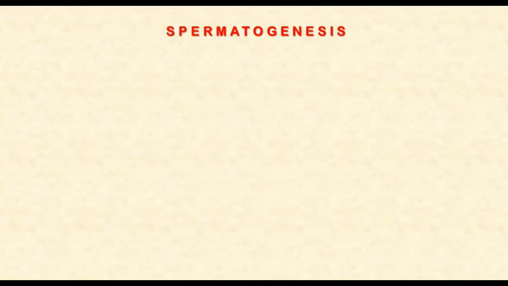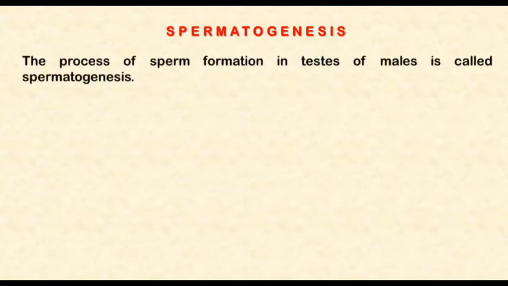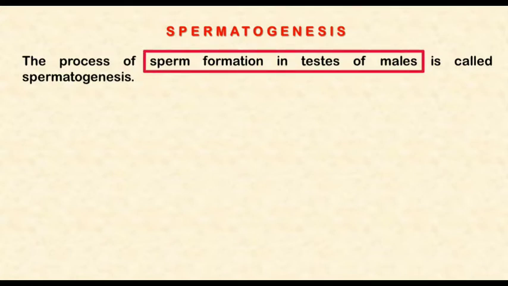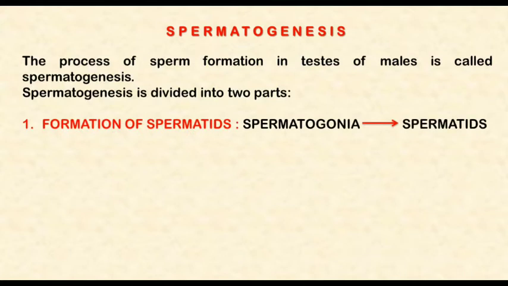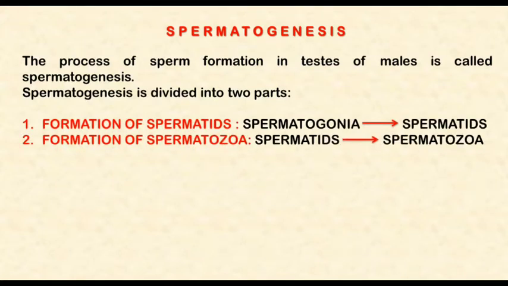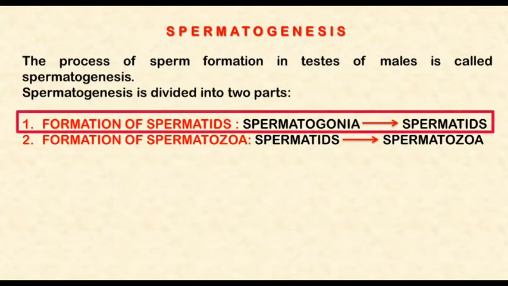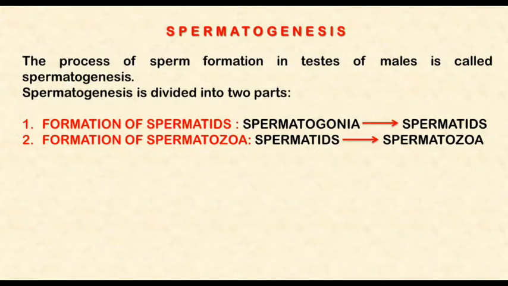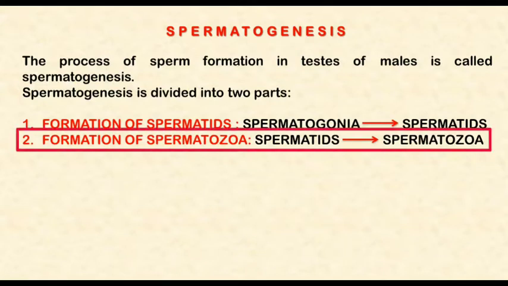First, we will discuss spermatogenesis. Spermatogenesis is the process of sperm formation in testes of males. It is divided into two parts. First is the formation of spermatids, and second is the formation of spermatozoa. In formation of spermatids, spermatogonia are converted into spermatids, and in the formation of spermatozoa, spermatids are converted into spermatozoa.